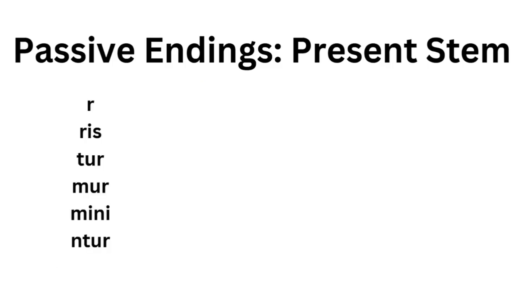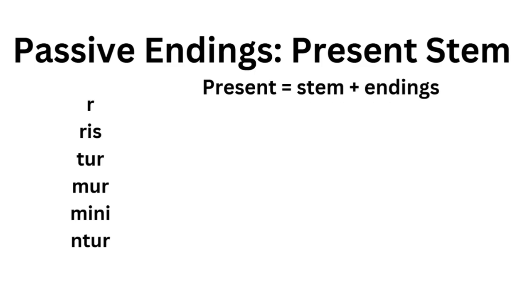These are my endings for the verbs which use the present stem. Ar, ris, tur, mur, mini, ntur. It's a really good one to chant, it sounds really good. Ar, ris, tur, mur, mini, ntur. These are added to the three tenses of verbs we just saw.